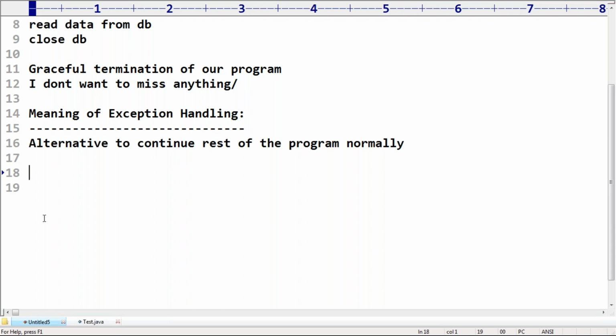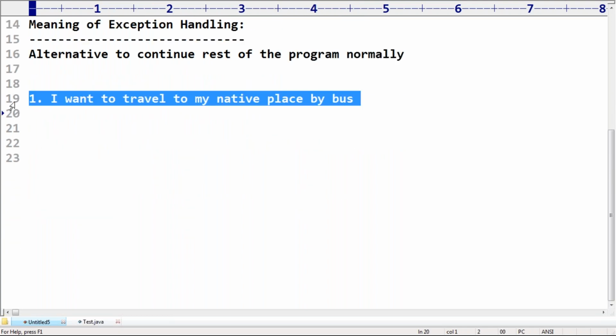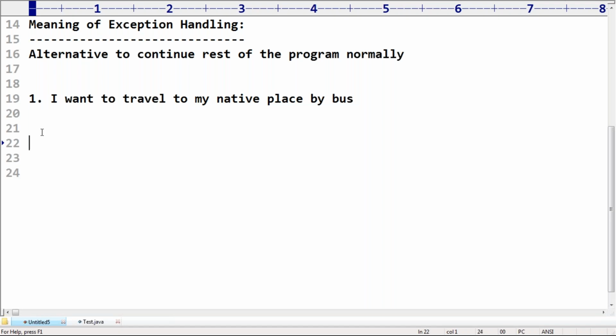Sir, sometimes I observe that I'm planning to travel to my native place, by bus. That's all. This is statement 1. Now if I do it directly like this and by mistake the bus ticket is not available, then your journey can't happen, because that possibility exists. So for the same requirement, I will do it like this: I want to travel to my native place by bus.